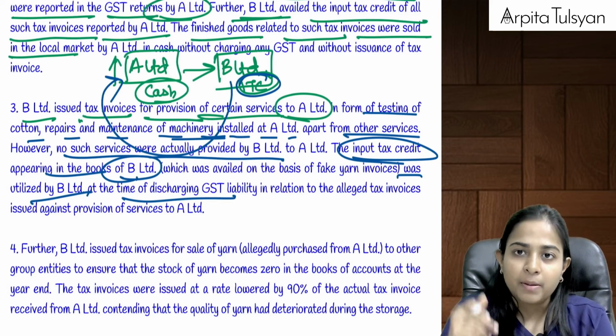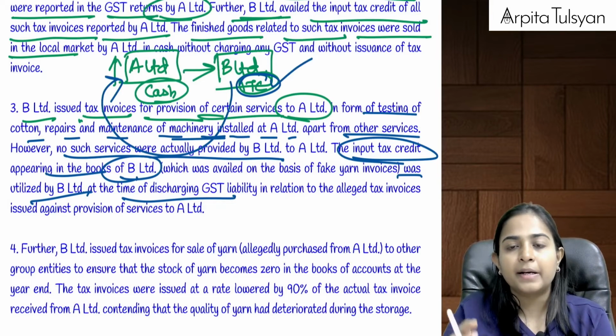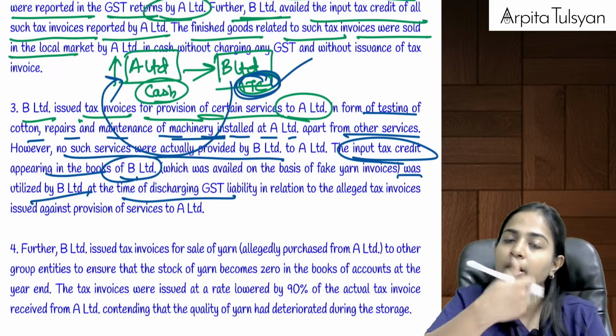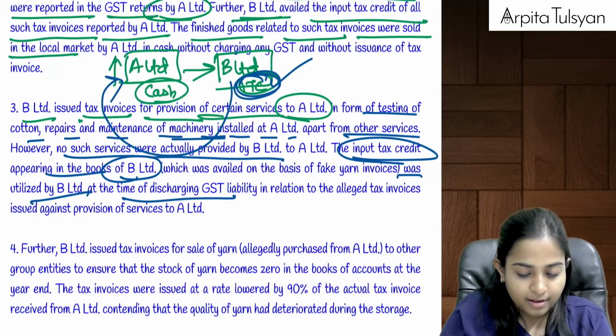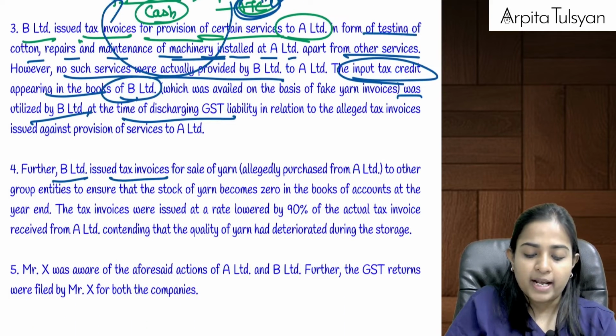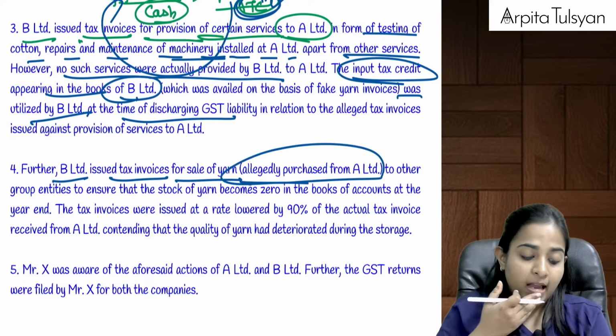On that, tax will be payable. It utilized this ITC to pay that tax liability. So ultimately, that ITC benefit which we took from A Limited is again passed on to A Limited only. Now further, B Limited issued tax invoices for sale of yarn allegedly purchased from A Limited to other group